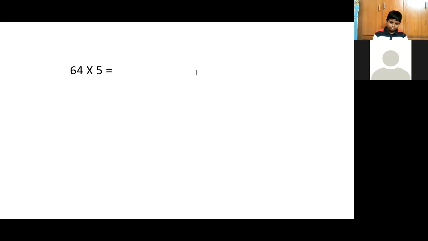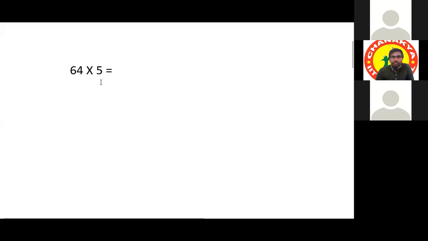Okay, Pranav. Jaideep will explain this. Sir, 64 divided by 2 is 32, and the remainder is 0, and 0 into 5 is 0. So we should place a 0 at the end of 32, which is 320. Very good. Correct.